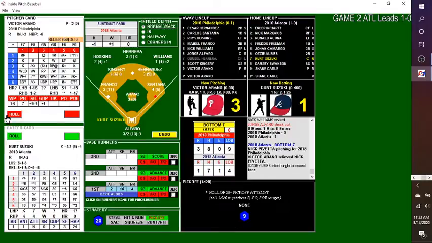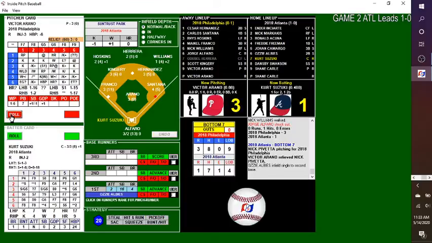So Albies is on, and the tying run is at the plate in the form of Kurt Suzuki. Pickoff throw by Arano, not going to do anything. Suzuki batting .400, 1 for 2 with a double. This one, deep fly ball into left field, and it is foul. He missed it by about 2 feet, barely grazing past the foul pole.